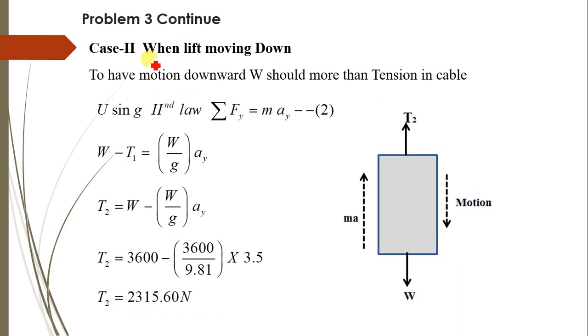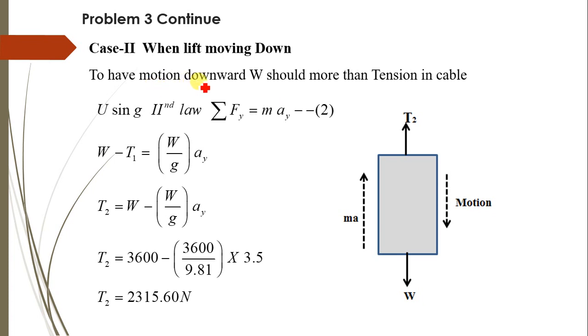Now in the second case, when the lift is moving in the downward direction, again considering the lift, weight is acting vertically downward and tension is acting vertically upward. So substituting the values of the forces, or considering the summation of Fy in the y direction.